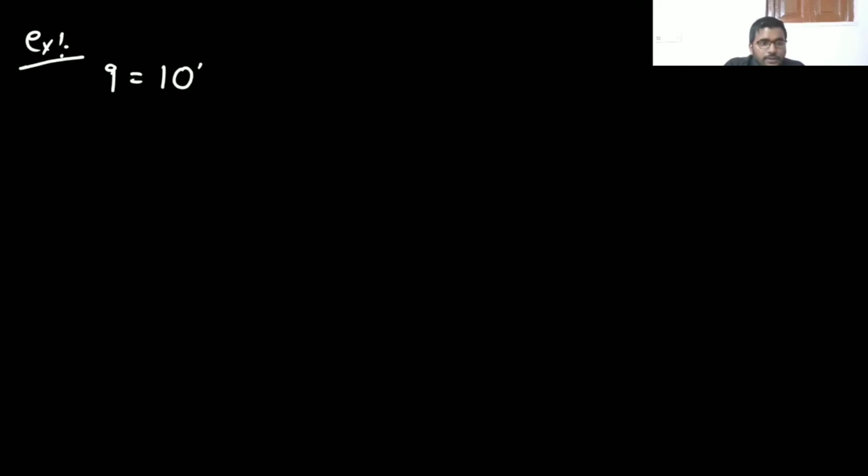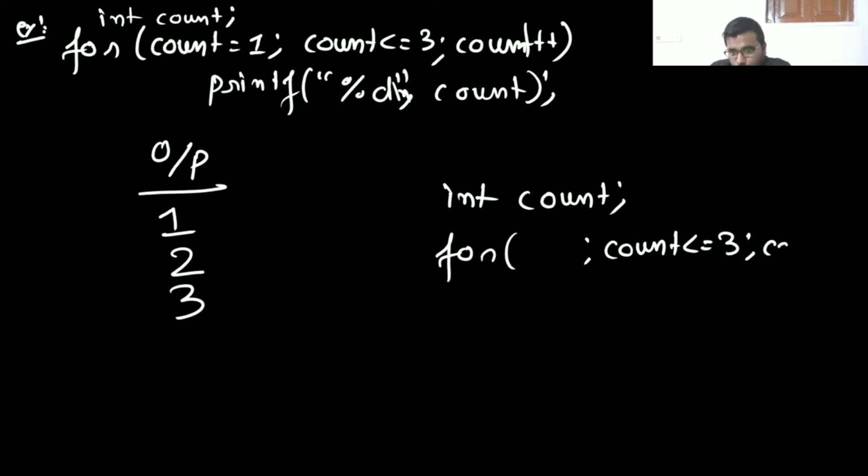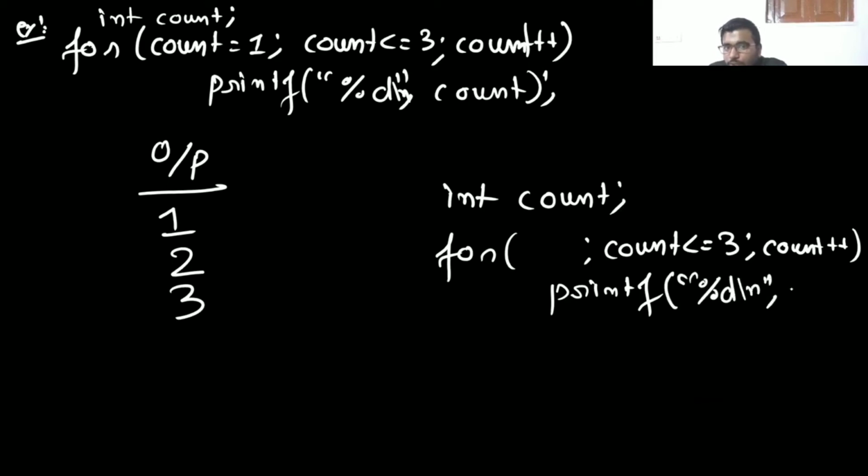I equal to 10, only I and I minus minus. If you do not initialize, like if you take int count and for count smaller than or equal to 3, count plus plus, then you will not be able to predict the output, because it's an auto class. It will take some garbage value, and whether it is smaller than 3 or not, you don't know. So you will not be able to predict the output.